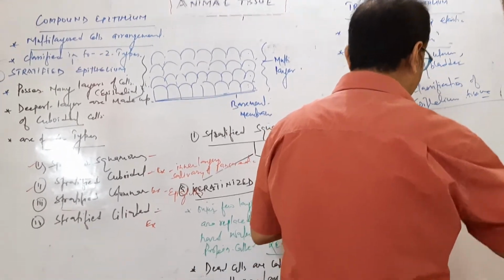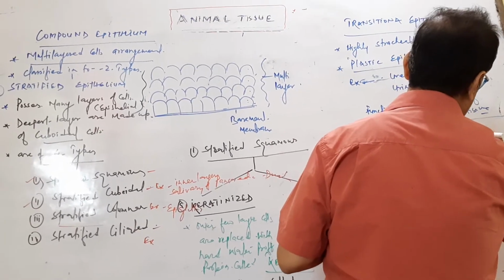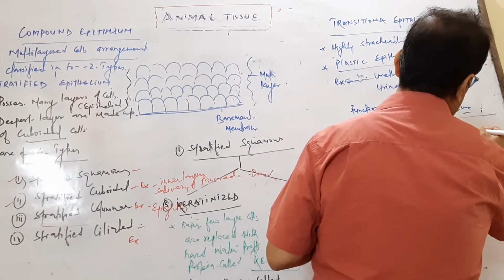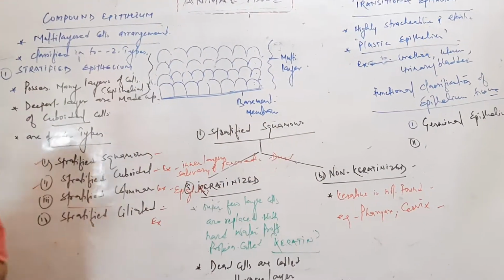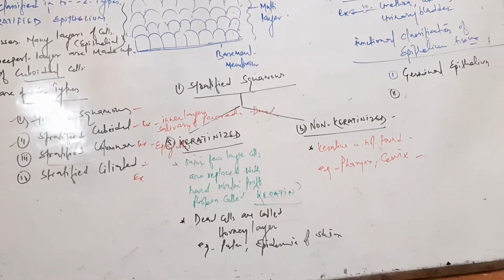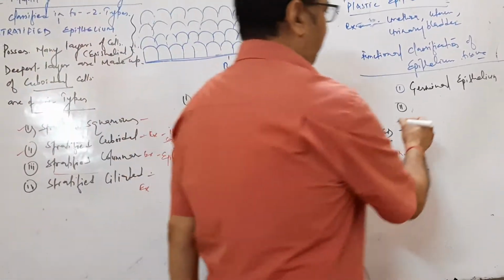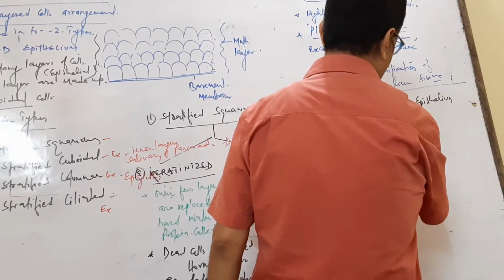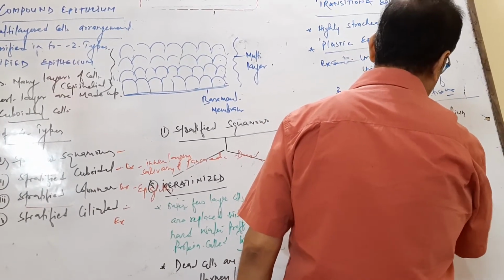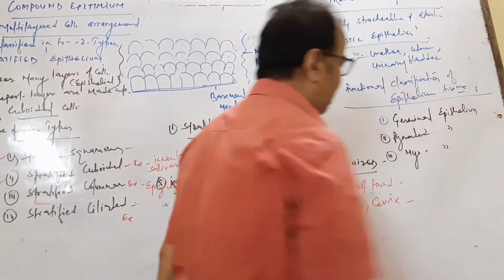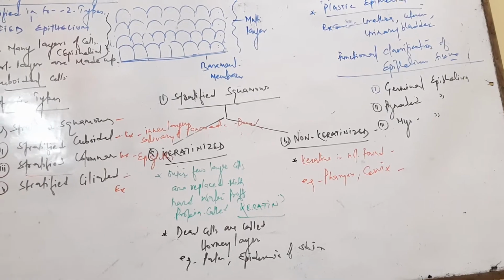Second is pigmented epithelium. Third is myoepithelium, in muscles. Next is sensory epithelium.